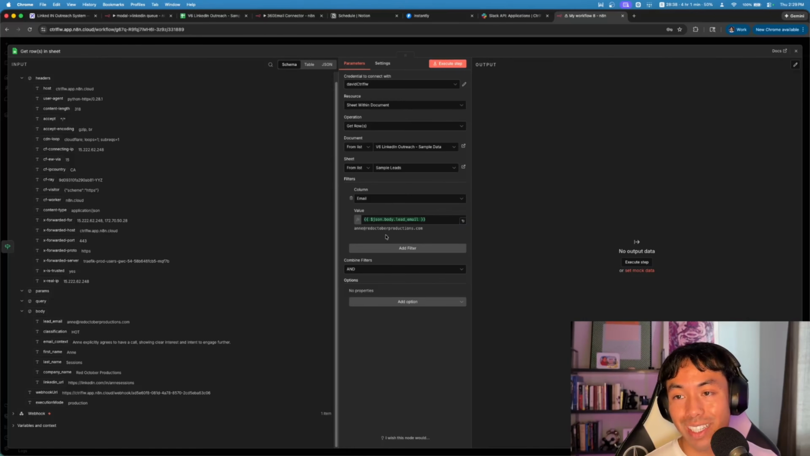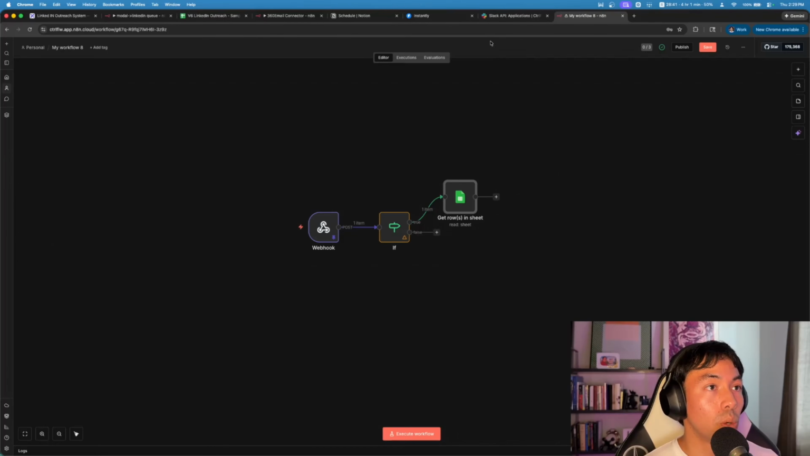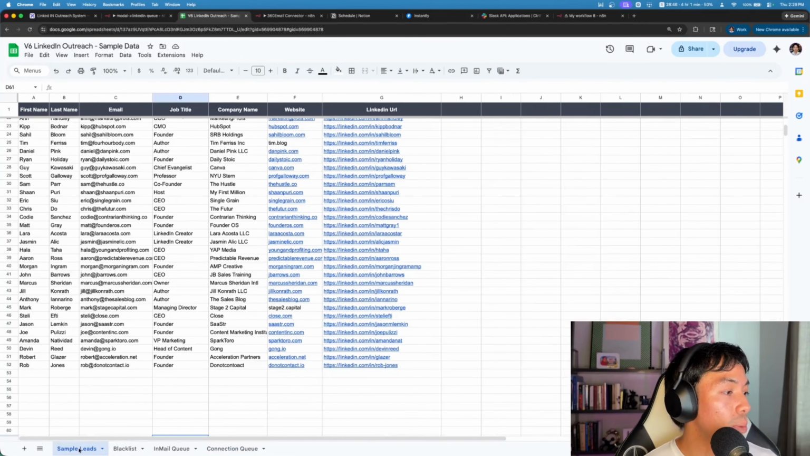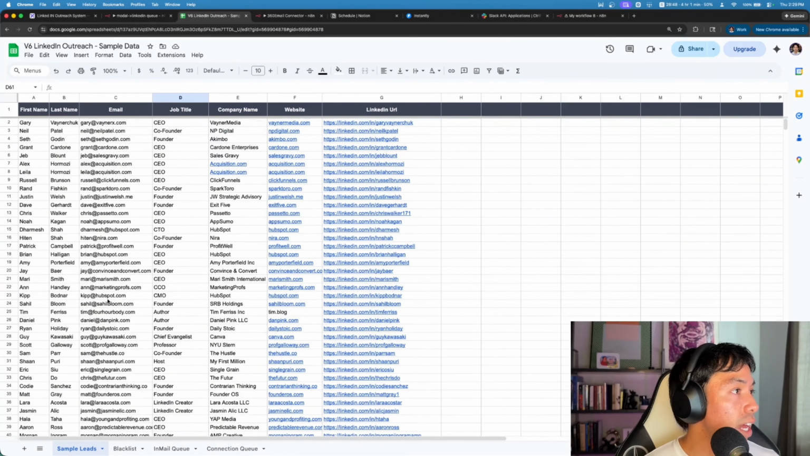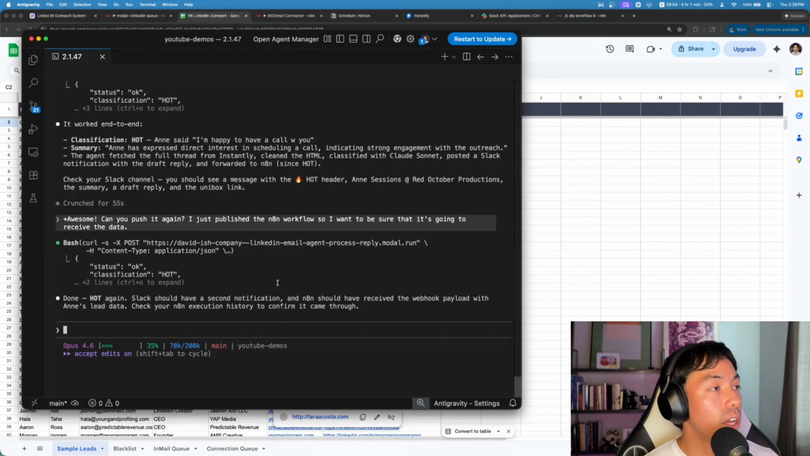Now, this person is not in our cold email campaign. So what we're going to have to do is go into our sample data, grab the sample leads, and then grab somebody who is, and we're going to see if we can push the sample data to our N8N webhook. So for the sake of testing, can you take this email and all the data points and push it to N8N directly so I can continue configuring the workflow.